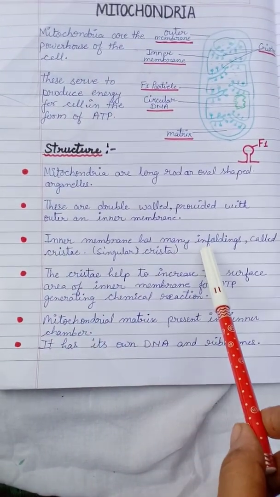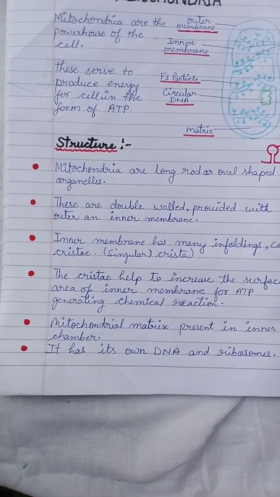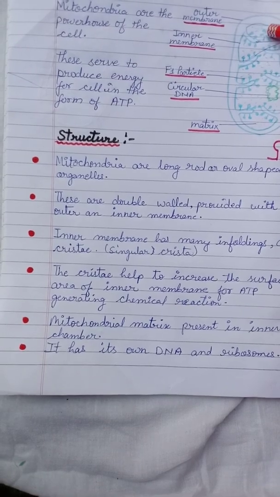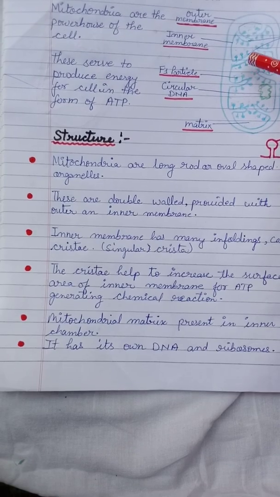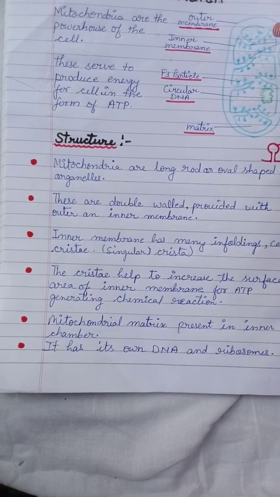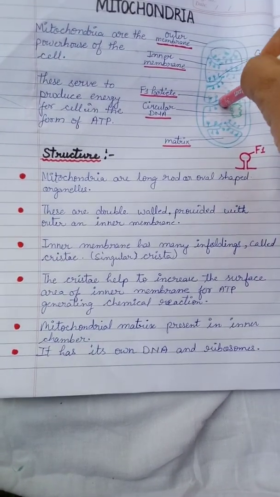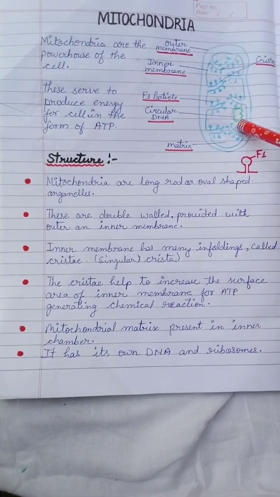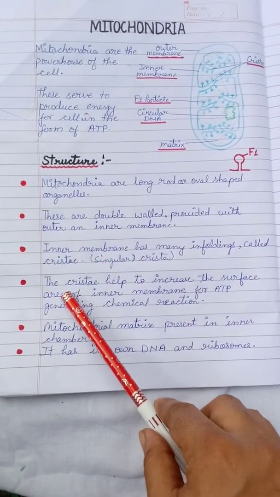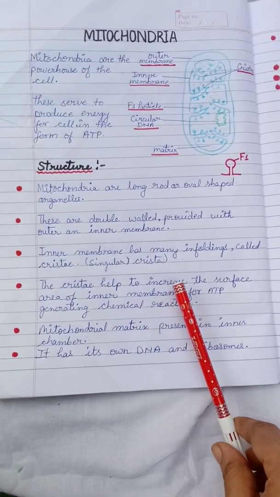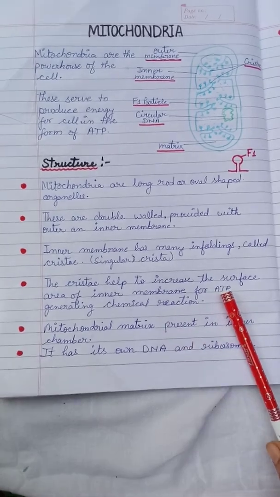The inner membrane has many enfoldings. Yes, you can see in this figure I have drawn, you can see many foldings. This folding is known as the cristae, and it increases the inner surface area for generating more ATP molecules. ATP molecules are the energy molecules. Clear? The cristae help to increase the surface area of the inner membrane for the ATP generating chemical reaction.